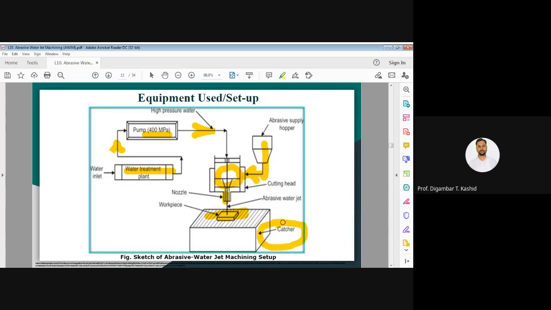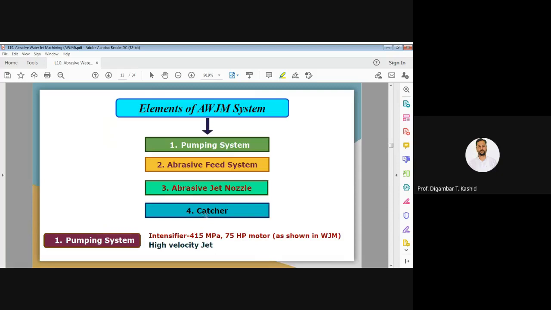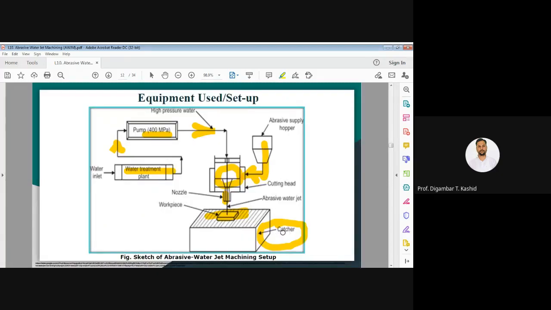This is a catcher. We will discuss it during the equipment. So this is the working principle and equipment, how the setup is required. After this, we are going to cover one by one every element.